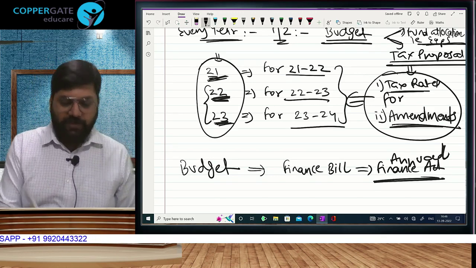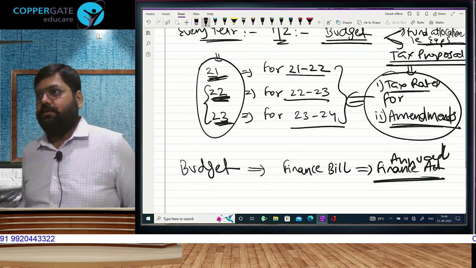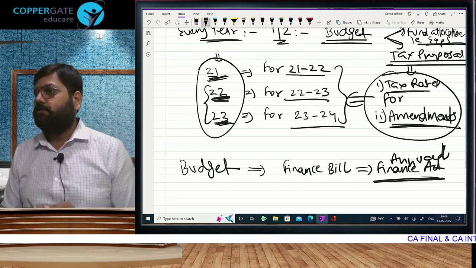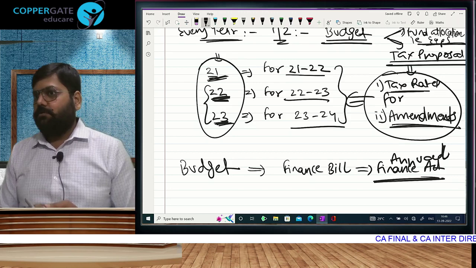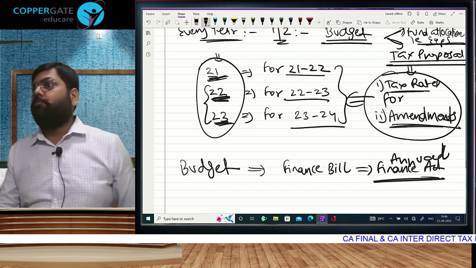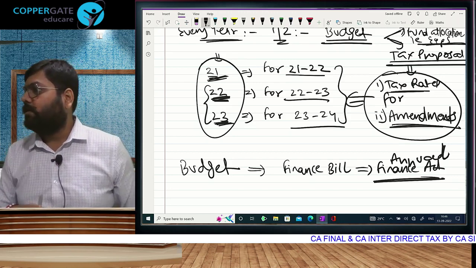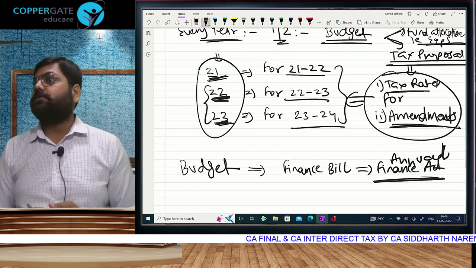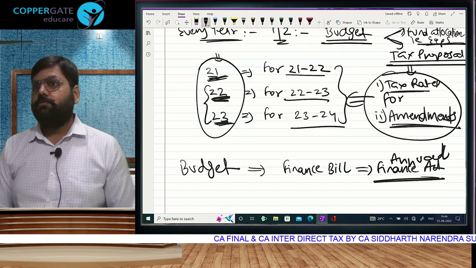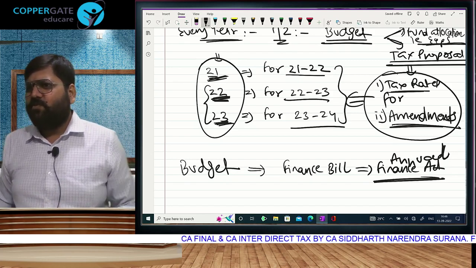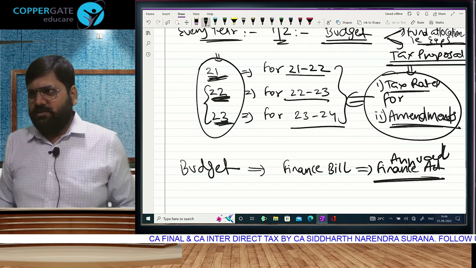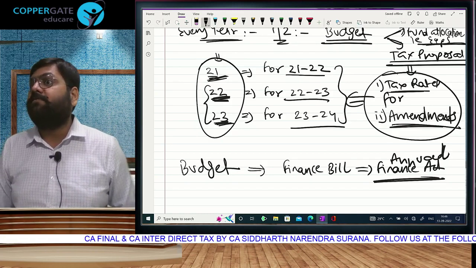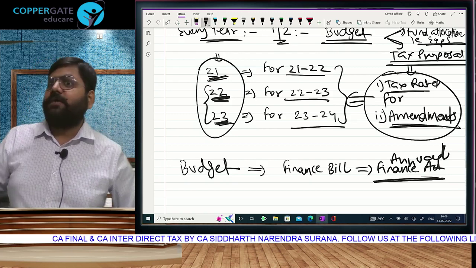See, this is only first budget, then bill, then Finance Act. Some years ago, budget used to come on 28th of February. Yes, sir. Then budget session used to get over. Then monsoon session used to start in July. And that is when they used to pass the budget. Matlab year has already started, but budget is not passed. Nonsense. Modi ji sir, काय चल रहा है? What is going on? What nonsense? This is the British system. British used to bring budget in India at 5 o'clock in the evening, because it used to match with their timing.